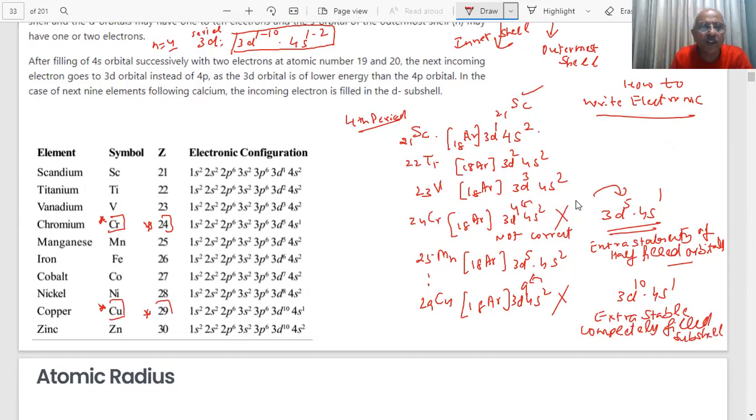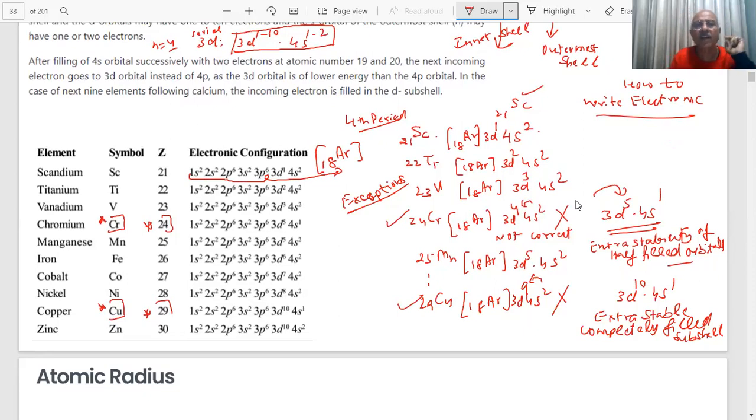Note the points in the two cases. They will ask you these configurations in the paper: copper and chromium. They are the exceptions here. The reason we have told you is that half-filled or completely filled subshells are more stable. Here we have shown the complete configuration. There is no need to show this because this is nothing but the noble gas argon, 18 argon. So we are showing this form.